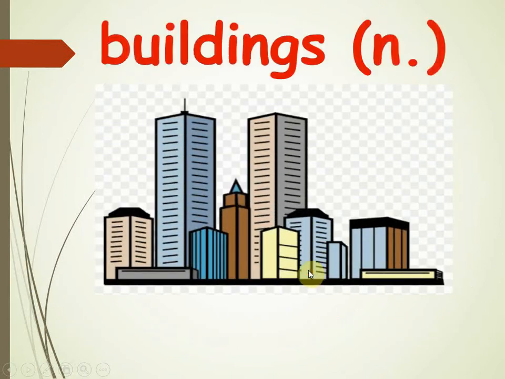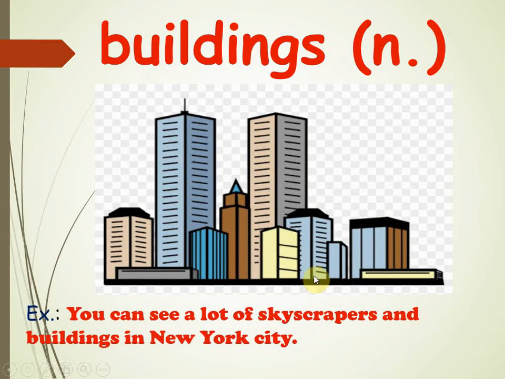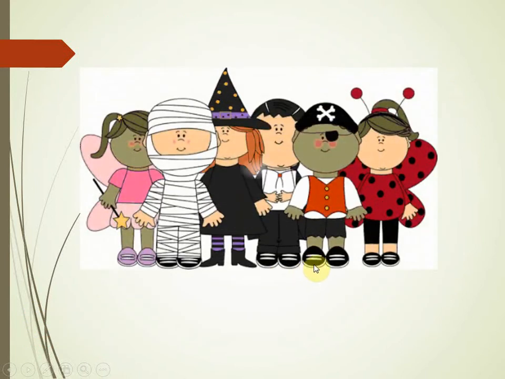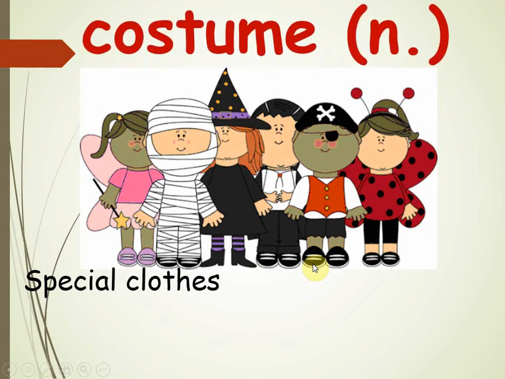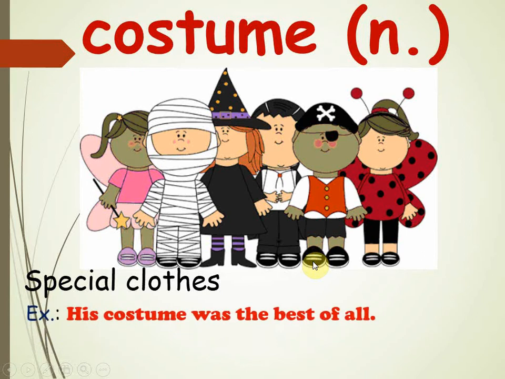Here we have buildings. For example, you can see a lot of skyscrapers and buildings in New York City. Let's move to the next. Special cloth means costume. For example, his costume was the best of all. Let's move to the next one.